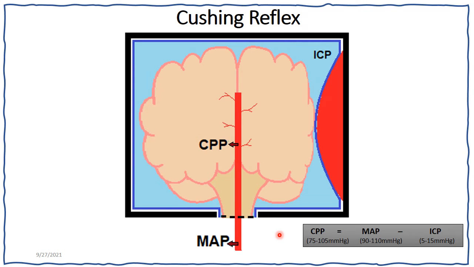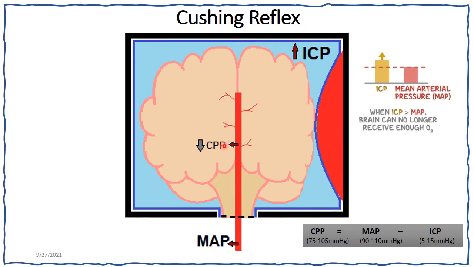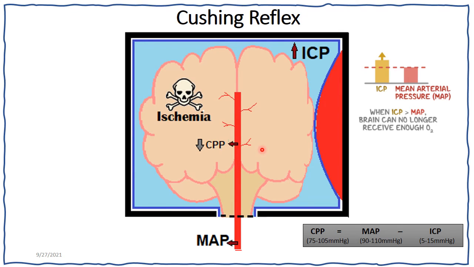Now, in case of intracranial bleed or any space occupying lesion in the brain like a tumor, there is a rise in the intracranial pressure. Due to this rise, the net cerebral perfusion pressure decreases and the brain no longer receives enough oxygen, causing ischemia of the brain.